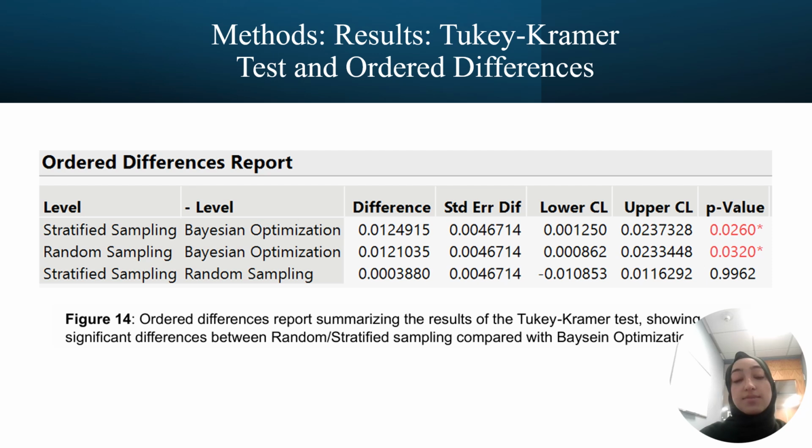For stratified sampling and Bayesian optimization, the p-value was below 0.05. Similarly, for random sampling and Bayesian optimization, the p-value was once again below 0.05, which means there were significant differences. However, the difference between stratified sampling and random sampling was not statistically significant because the p-value was well above 0.05. These results demonstrate that Bayesian optimization's superior accuracy is not due to random fluctuations but is real and reliable.